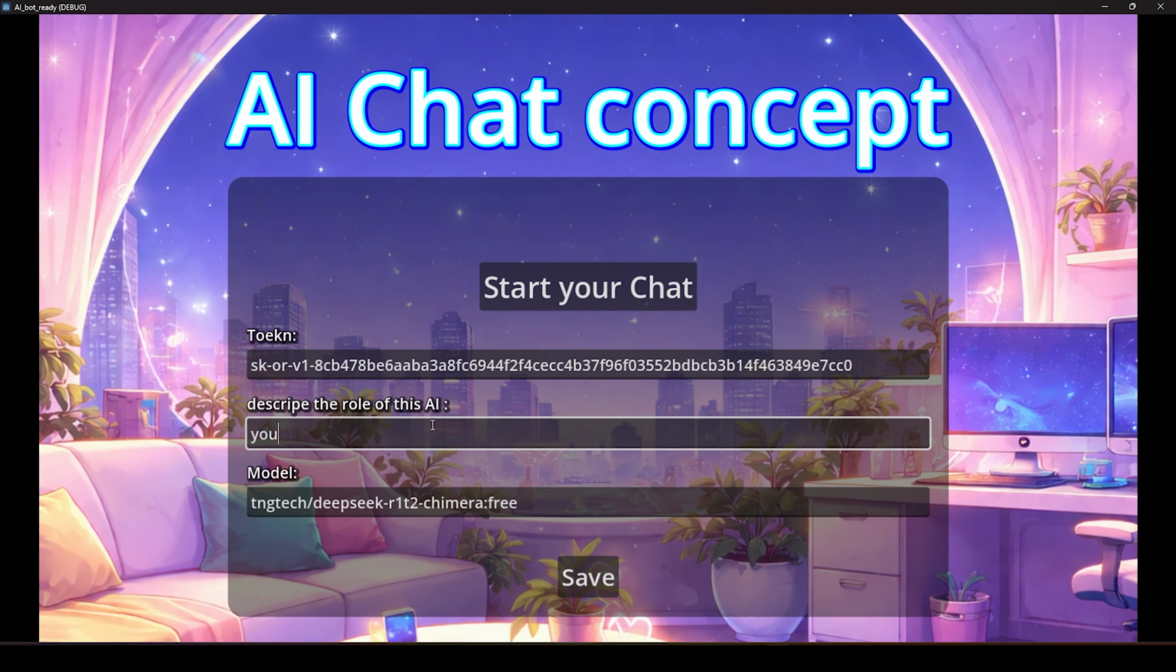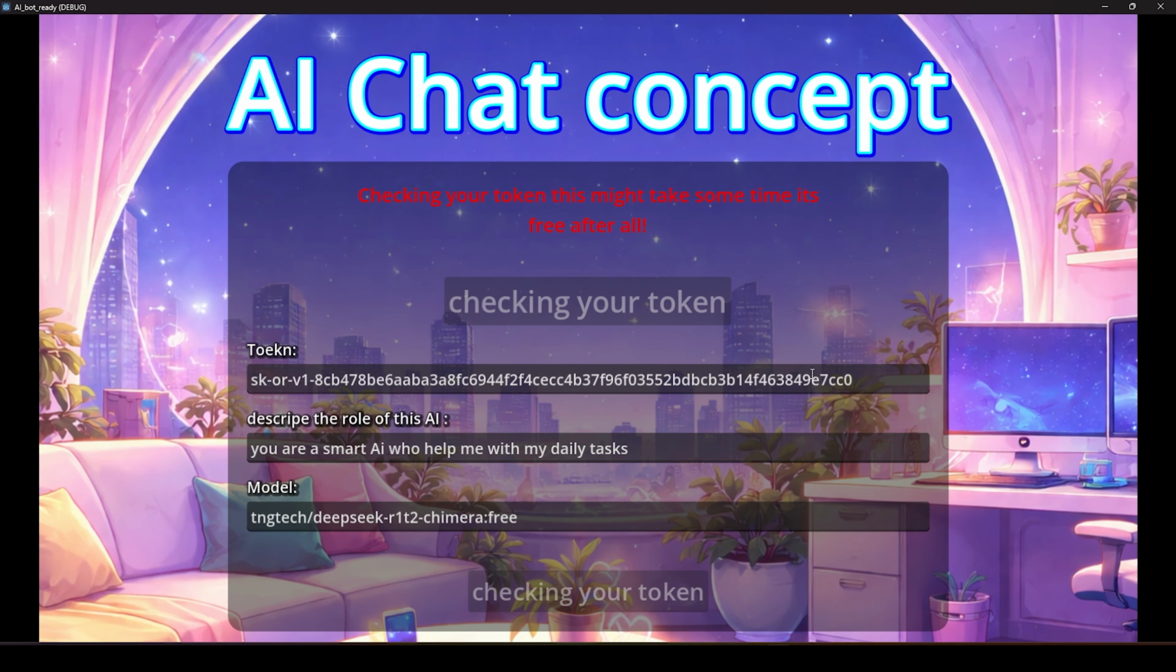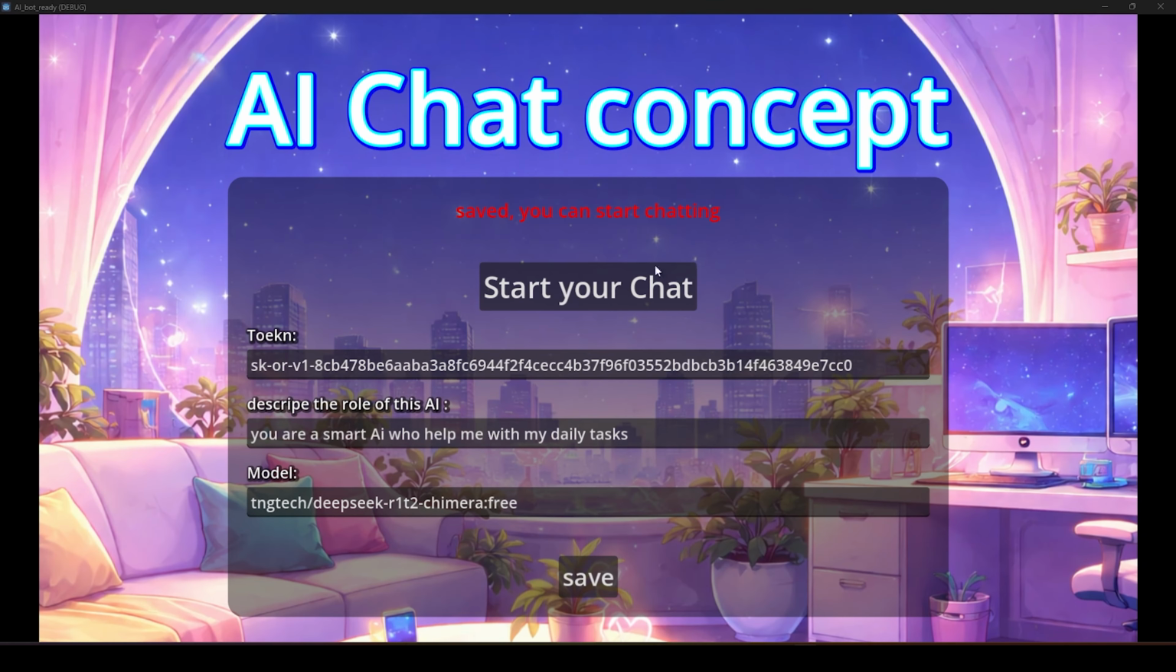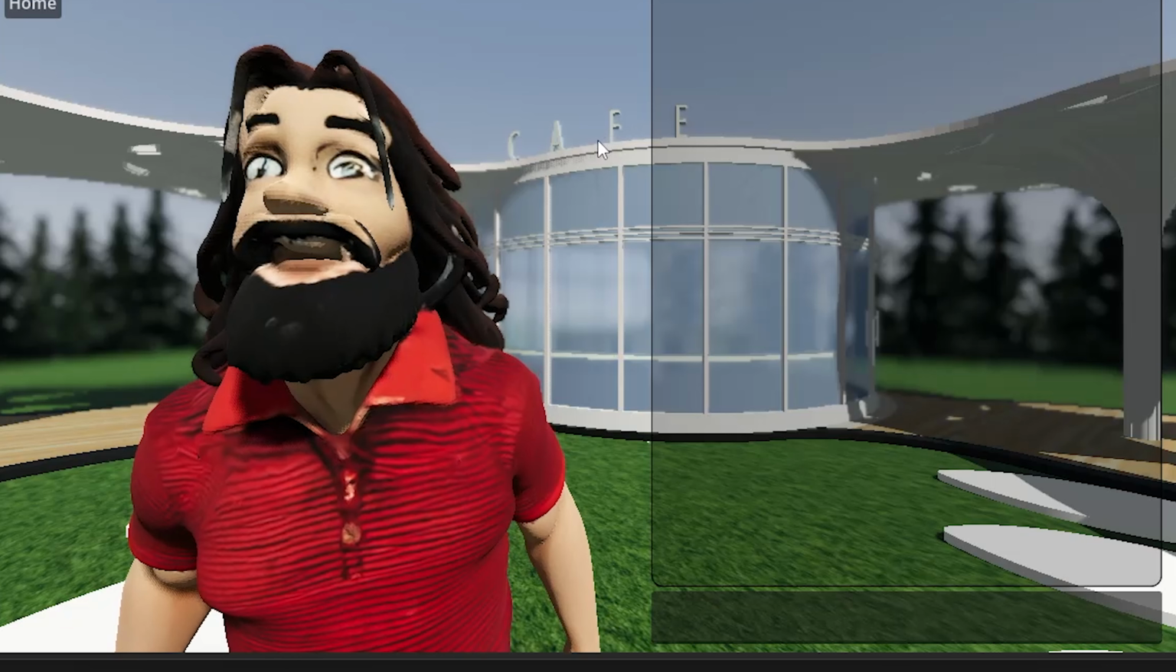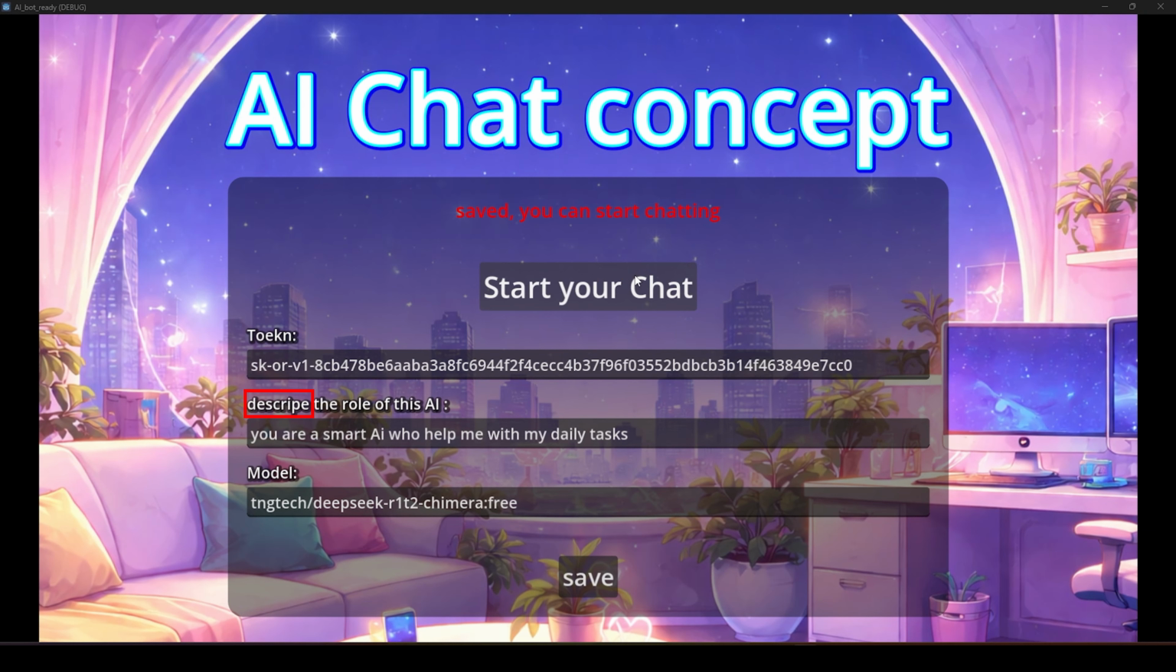Yep. And if you don't want to make it by yourself, you can just download this compiled game where it will allow you to put your API key and write your own prompt and select the model, and then you can just start chatting. Yeah, it only works with OpenRouter APIs, by the way. And yes, I know I misspelled describe. I was working on it very late at night. So that's all.